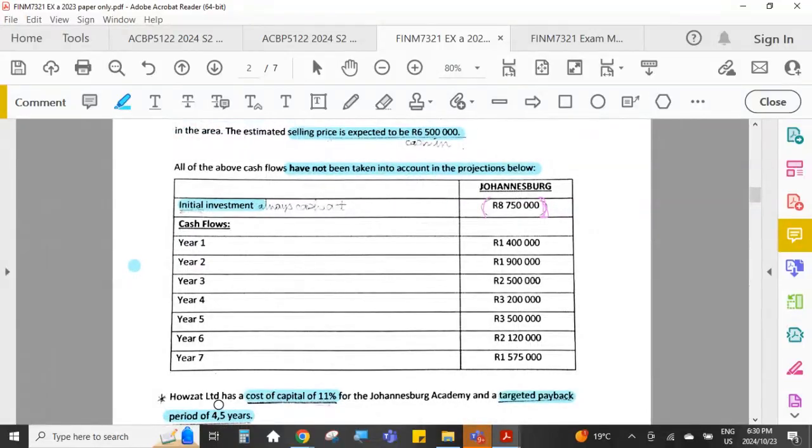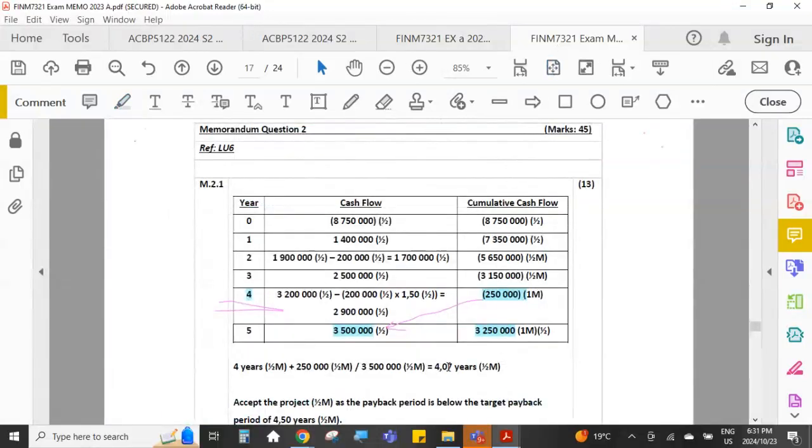They told us that our target payback is 4.5 years. So that means we will accept any projects whose payback period is 4.5 years or less. So our payback is 4.07 years, which is less than 4.5 years. So we will say, yes, accept the project. Half a mark for saying accept the project, and the other half a mark for the reason, because the payback period is below our target payback of 4.5 years.